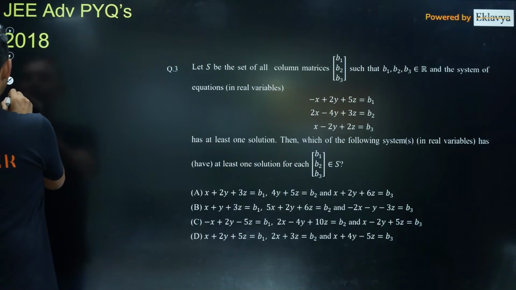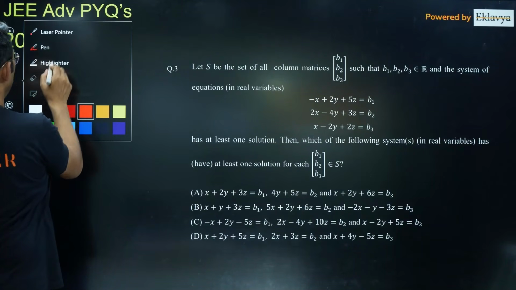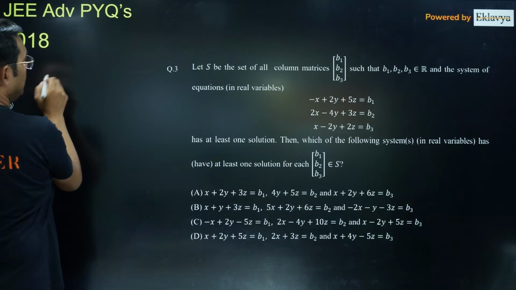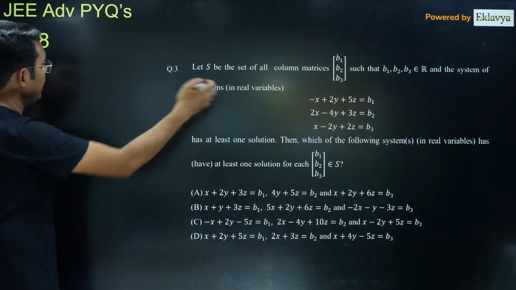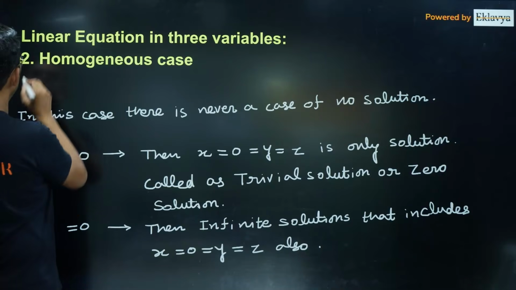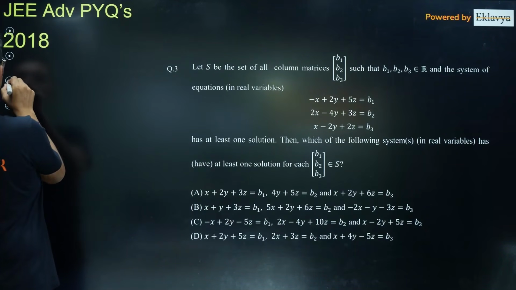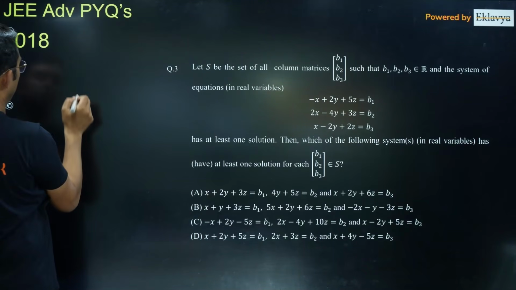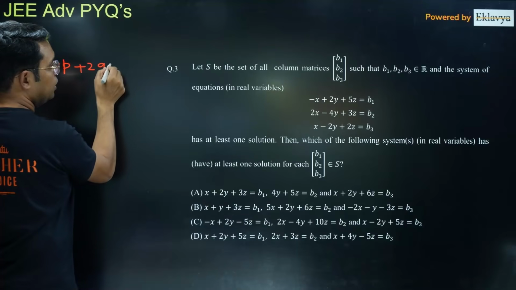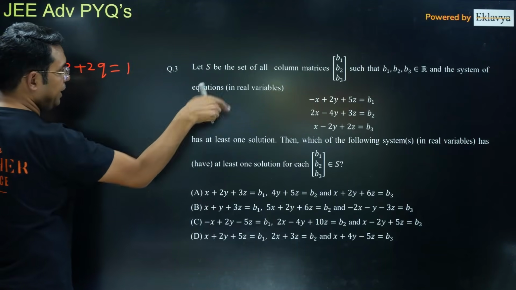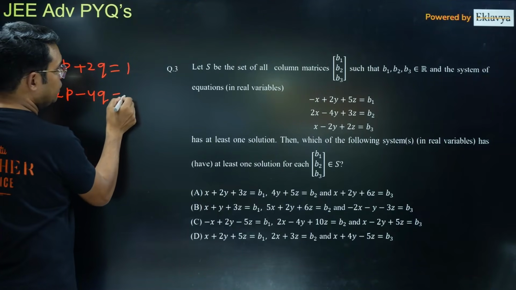Maybe it can have exactly one solution or infinitely many solutions. For that I will write minus p plus 2q, that is equal to 1, and the second equation will be 2p minus 4q is equal to minus 2.